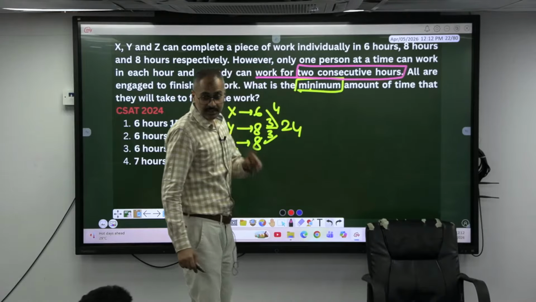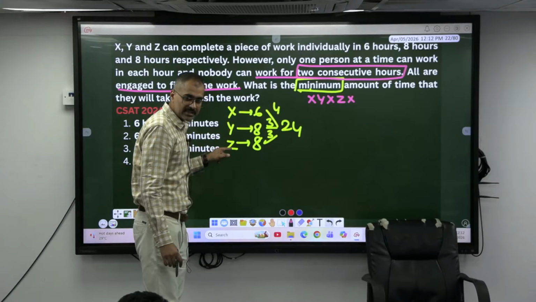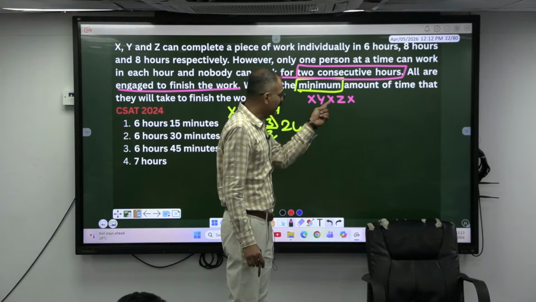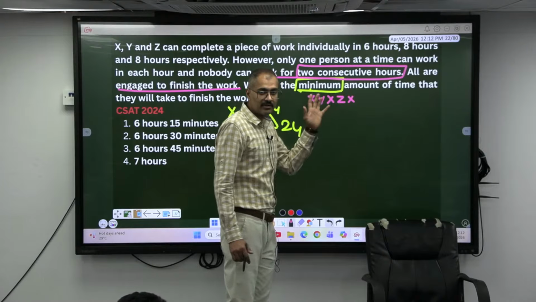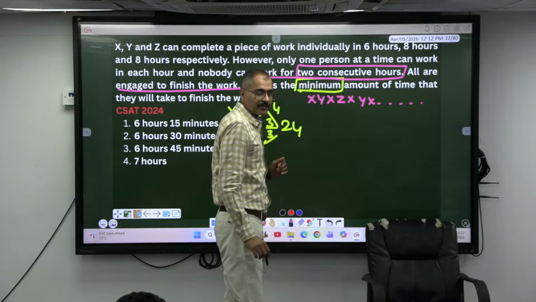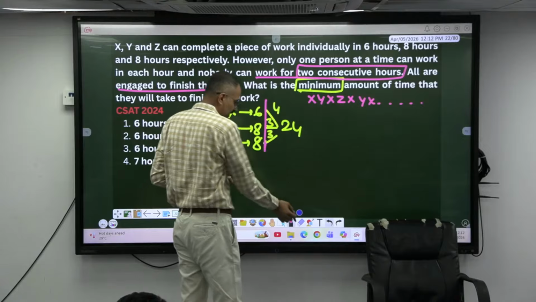And also he says everybody has to be given work; all are engaged to finish the work. You give Y the work or else Z, it is one and the same. First X, then Y, next X, next Z, next again X, Y, and so on. If they work like this, for every 2 hours, how many units can be completed?